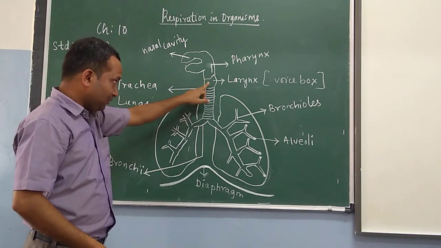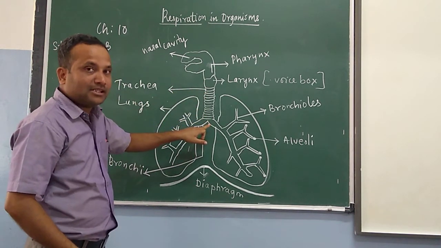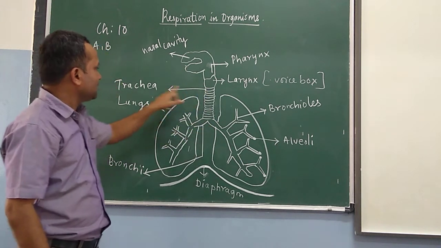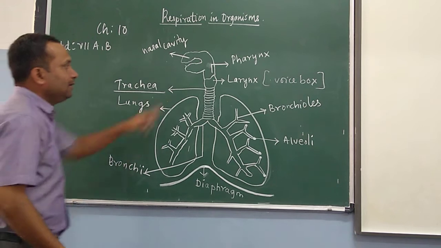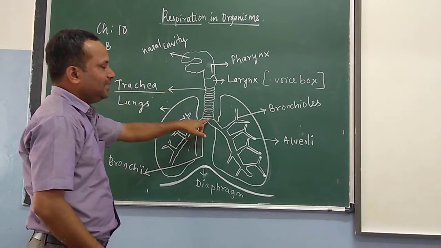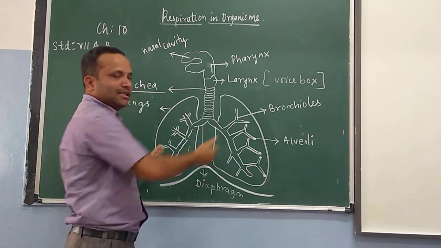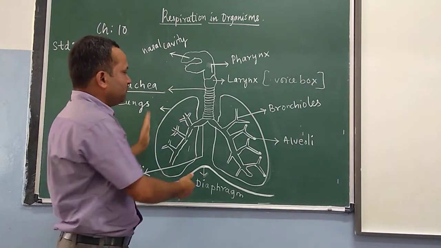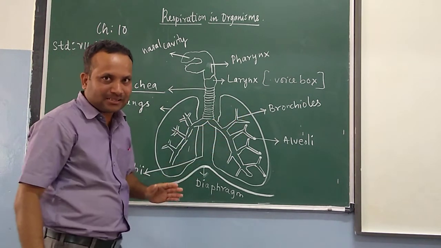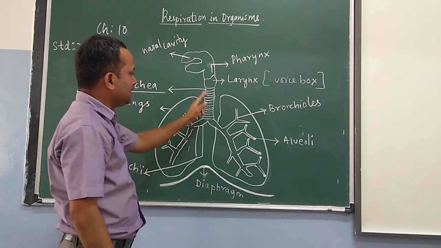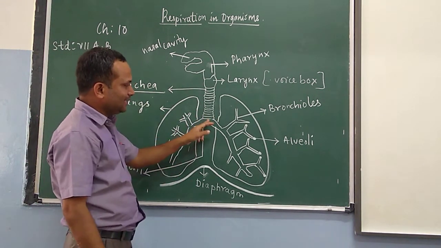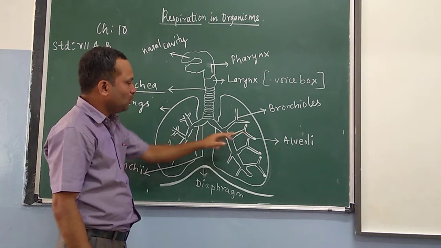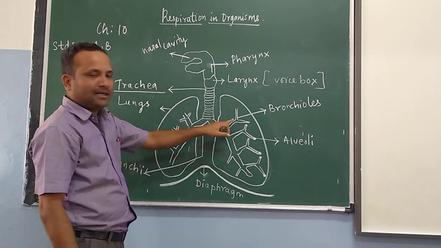Then we have a windpipe here. This windpipe is called the trachea. The trachea is broken down to go to both of the lungs, children.